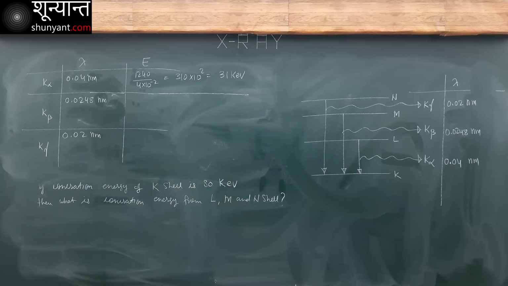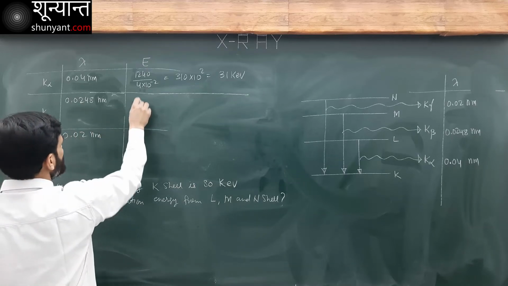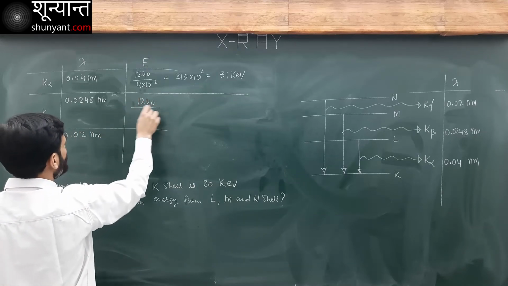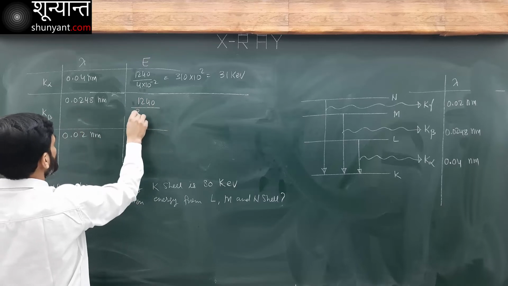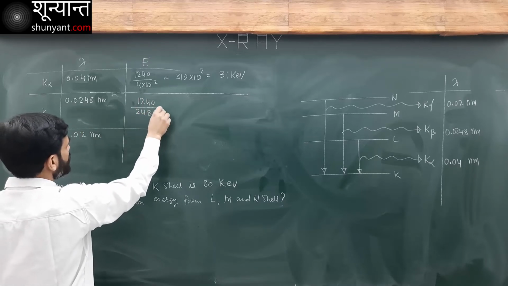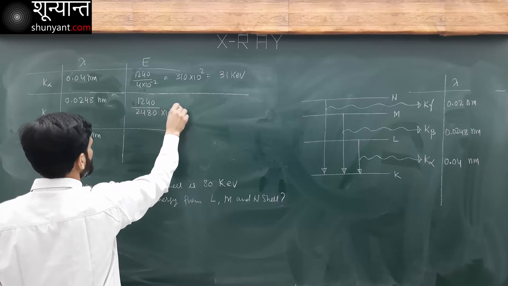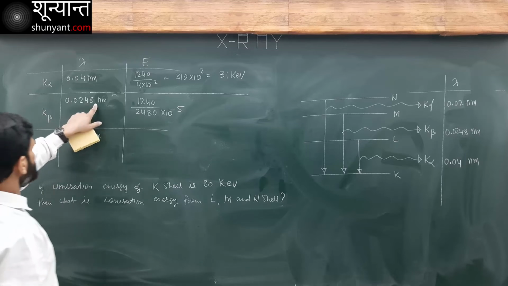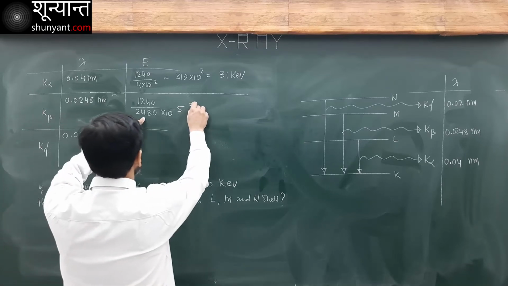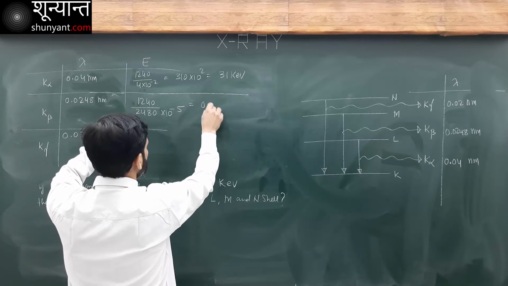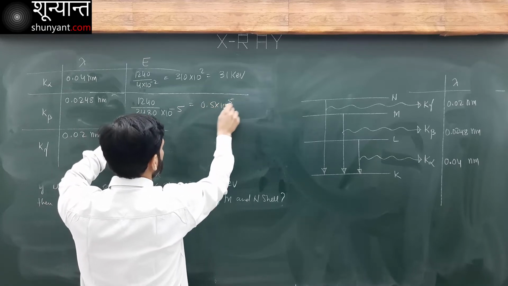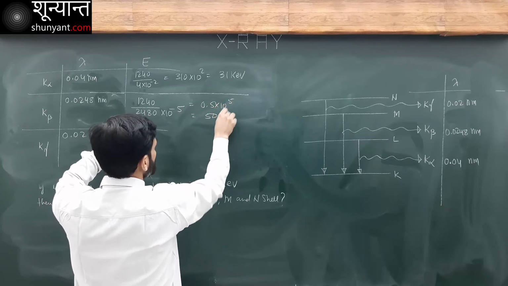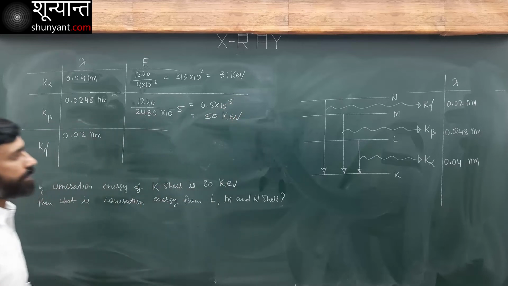31 kilo electron volt. Okay, now this will be 1240 over 2480 and 10 power minus 5. This becomes 0.5 into 10 power 5, it becomes 50 kilo electron volt.